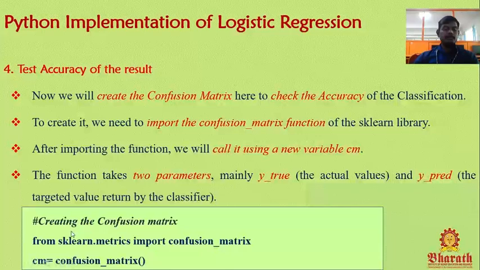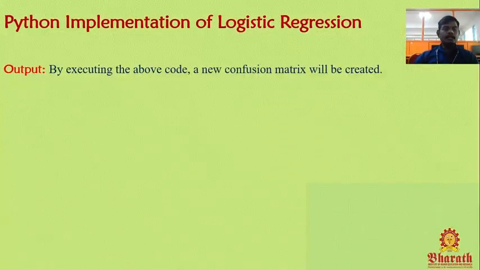So this is the code for the confusion matrix: from sklearn.metrics import confusion_matrix. This is the first line, used to import the confusion matrix function into our Python program. Then cm equal to confusion_matrix. With the help of the confusion matrix we can get the accuracy result. It takes two parameters, y true and y prediction. Y true is the exact value, y prediction is the predicted value. They are compared, and then we get the accuracy output.